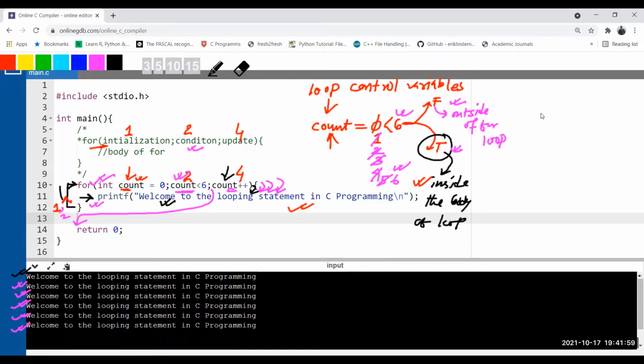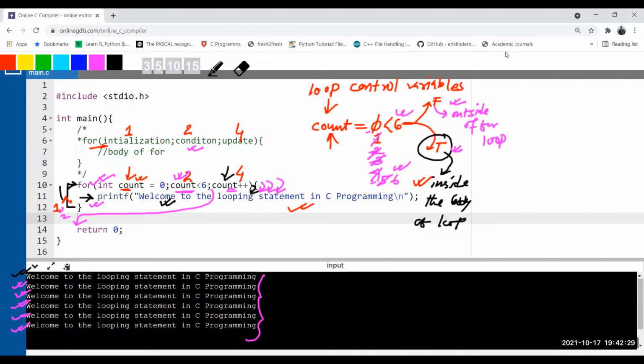So now see, if you look at the values of count, 1, 2, 3, 4, 5, 6. 6 times it is executed. That means the number of items was 6, and you have shifted all the items. Once you have shifted all the items, no more conditions will be true. The loop will be stopped. So how many times is this loop executed? 6 times the body of the loop is executed. So that's why it is called a finite number of times.